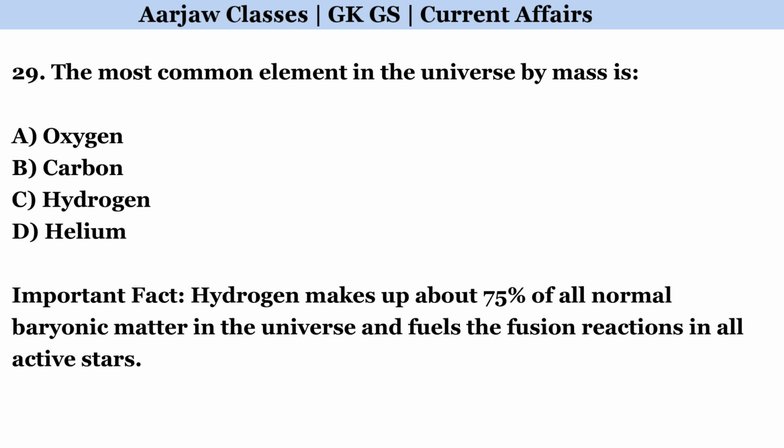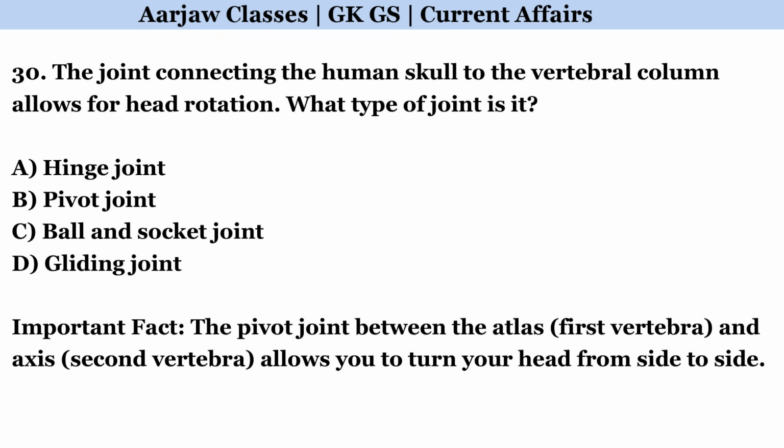The most common element in the universe by mass is. Correct option is C. Hydrogen. The joint connecting the human skull to the vertebral column allows for head rotation. What type of joint is it? Correct option is B. Pivot joint.